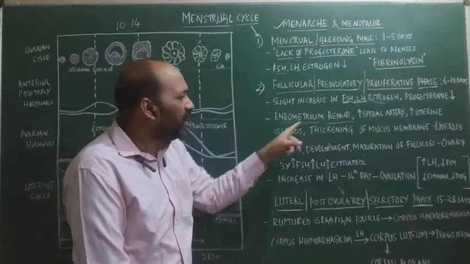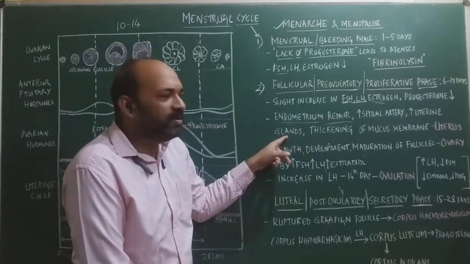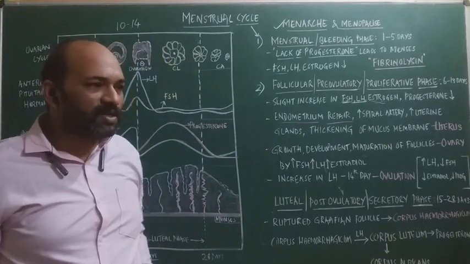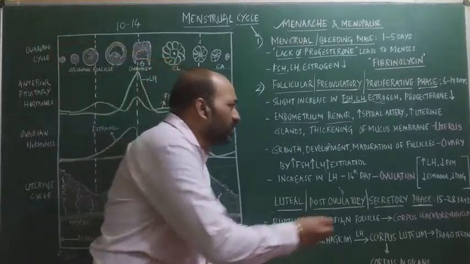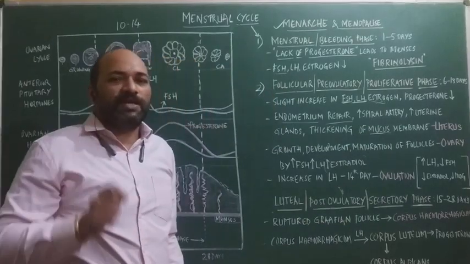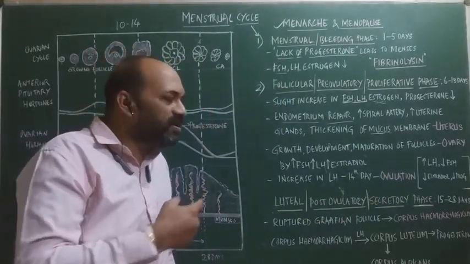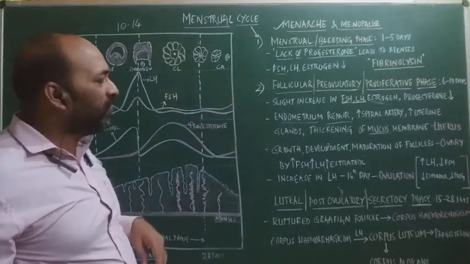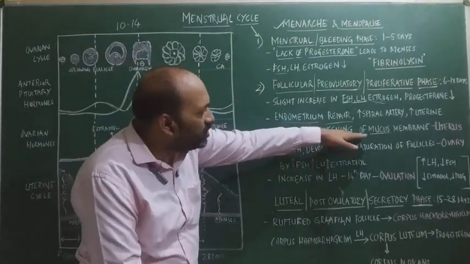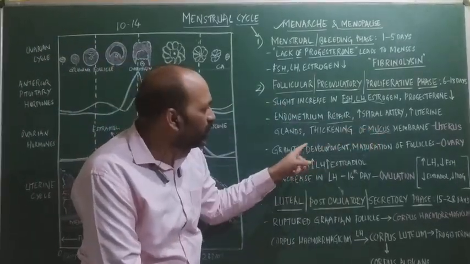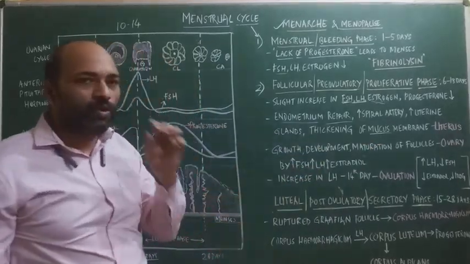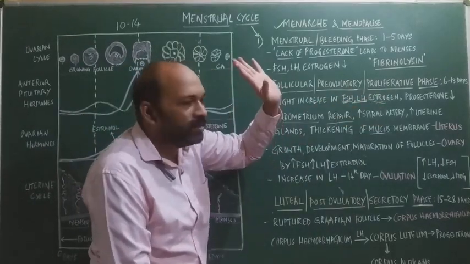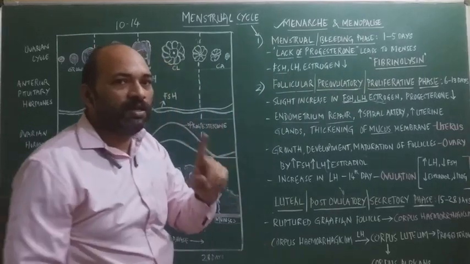So the synthesis and formation of the uterine glands starts in the follicular phase. Thereafter there is thickening of the mucous membrane. The mucous membrane starts increasing and mucus is also secreted here, but to some extent. This mucus secreted by the mucous membrane is hospitable to the sperms. So that occurs during the follicular phase. These are all the changes which occur in the uterus, and the growth, development and maturation of follicles occurs in the ovary under the influence of the hormones FSH, LH and estrogen. And the progesterone levels are still low.